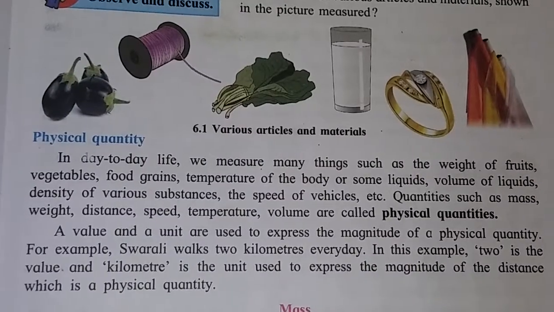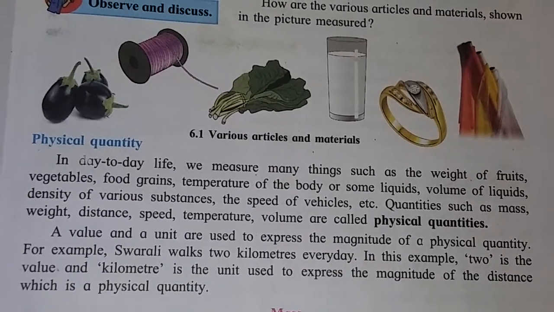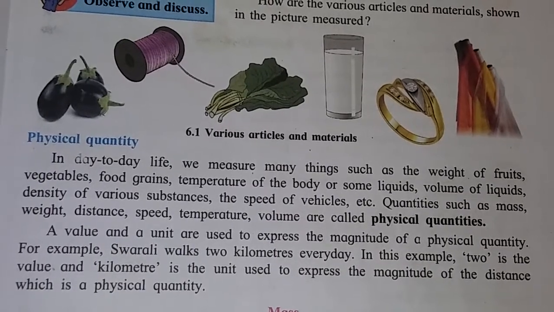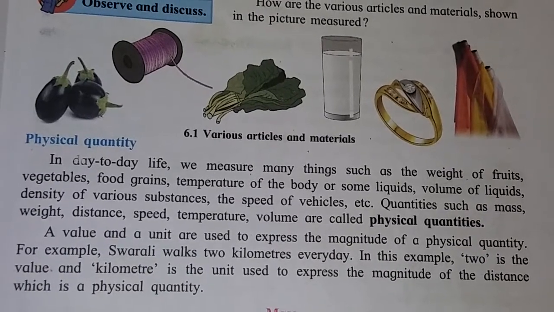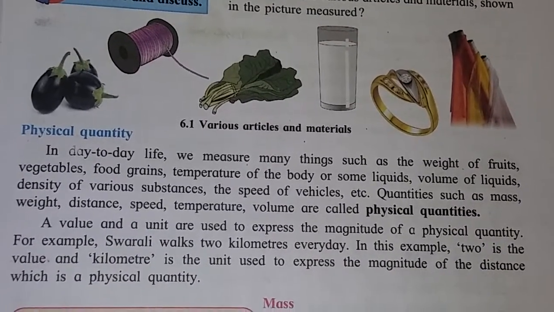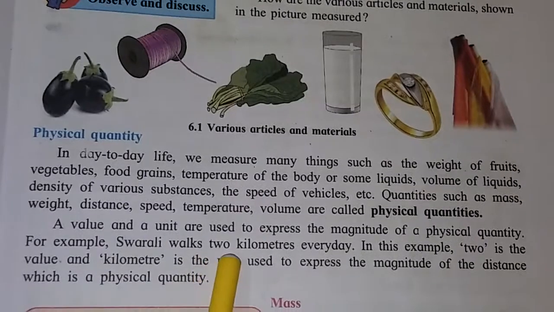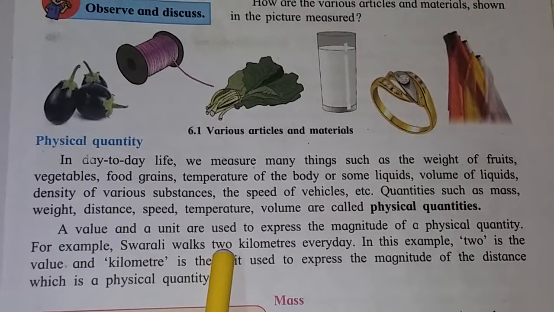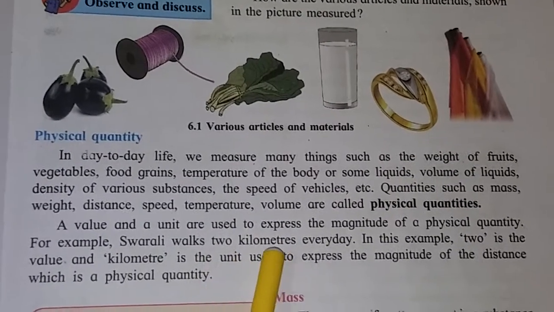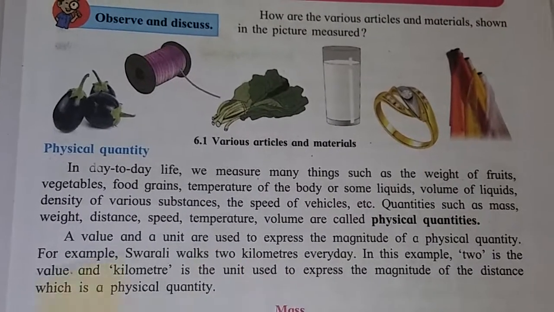For example, Swarali walks 2 km every day. In this example, 2 is a value, 2 km. In that, 2 is a value and kilometer is a unit. Kilometer is a unit used to express the magnitude of the distance, which is a physical quantity. See, she is walking 2 km daily. Here 2 is value. 2 km, 3 km, 4 km means this number is a value and this kilometer is a unit. For distance we use the unit kilometer.